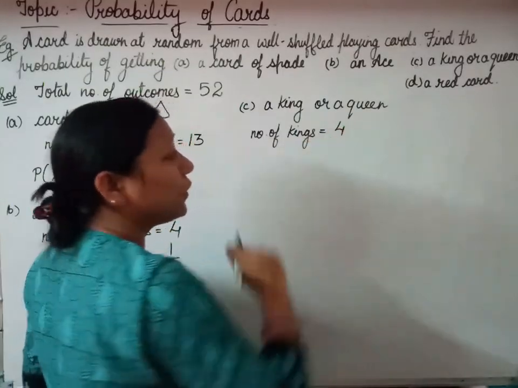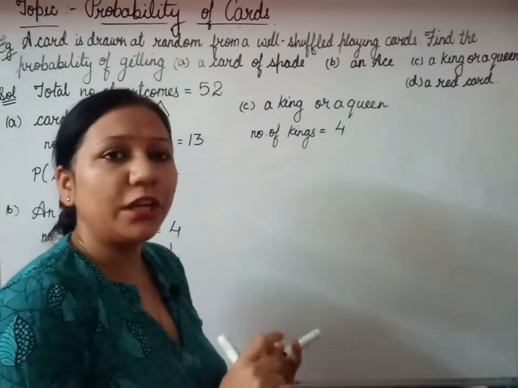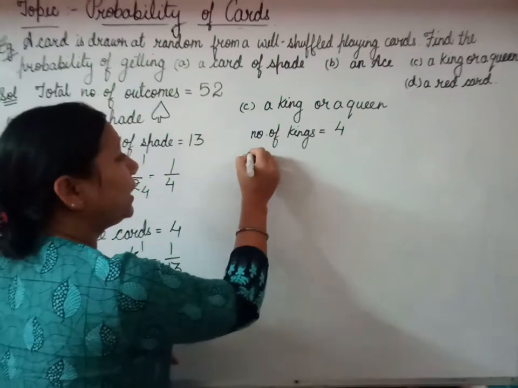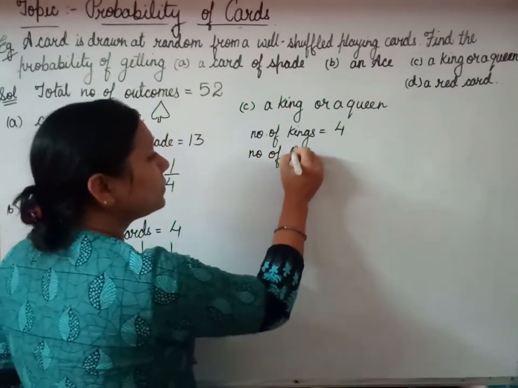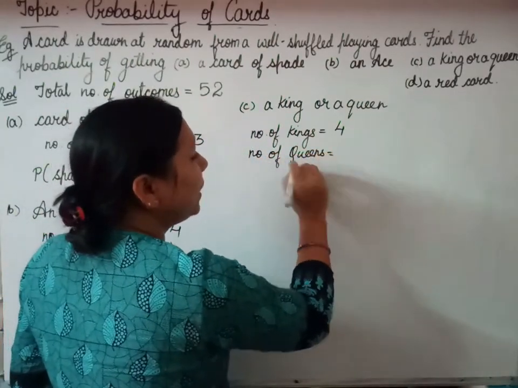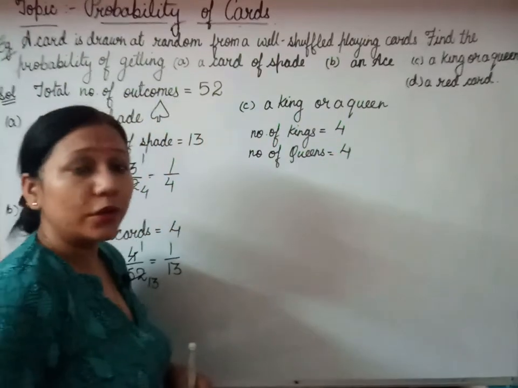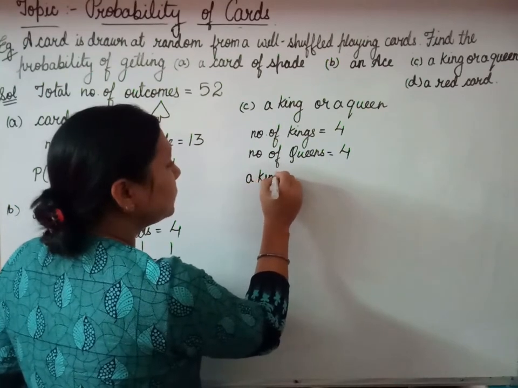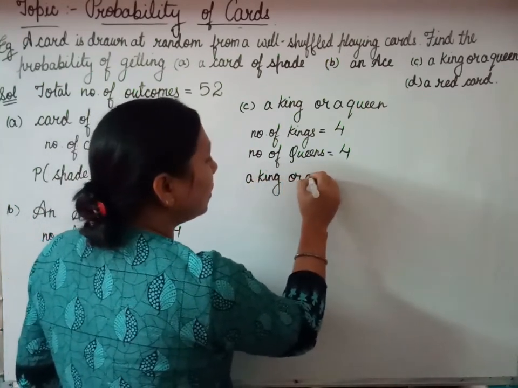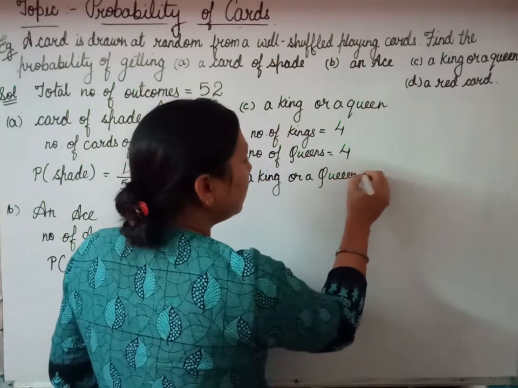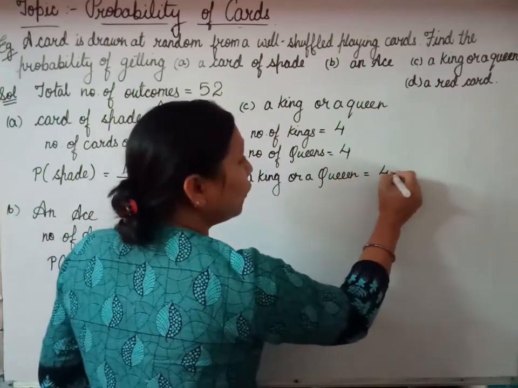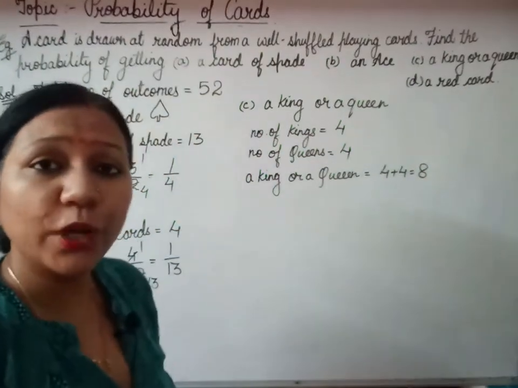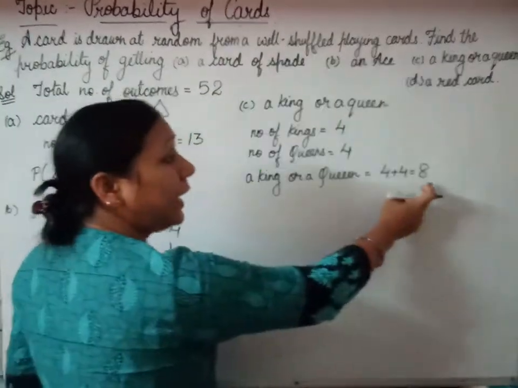There are 4 cards of king, in every shape: diamond, heart, spade, and club. Similarly, how many cards of queen? Again 4. So what is the total number of king or queen cards? It is 4 plus 4, that is 8. That means the total number of king or queen cards is 8.